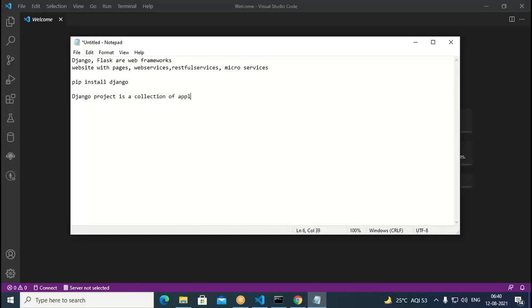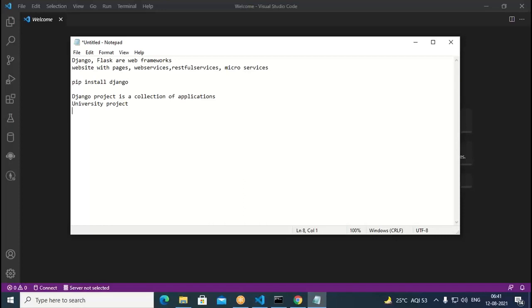That means you can find various applications in this. Suppose you have an e-commerce application, or else you take a university application, or a university project. So in that case, what are the different apps you have in that?